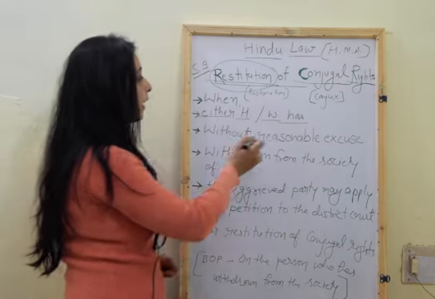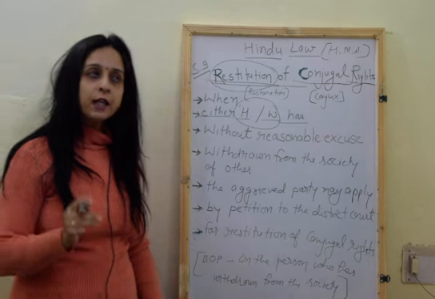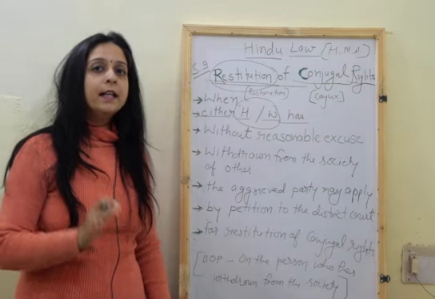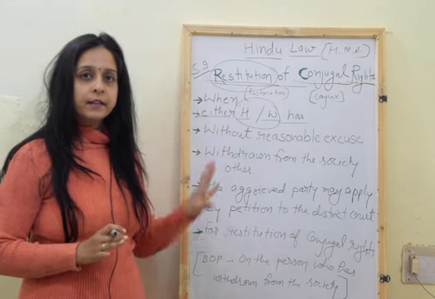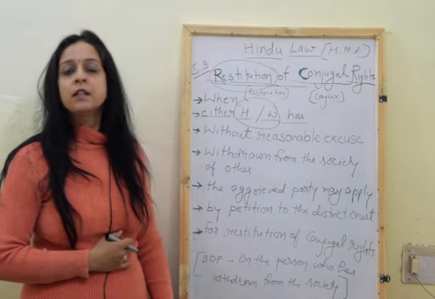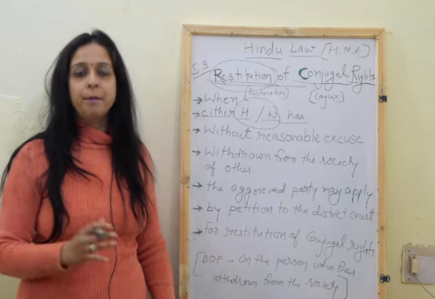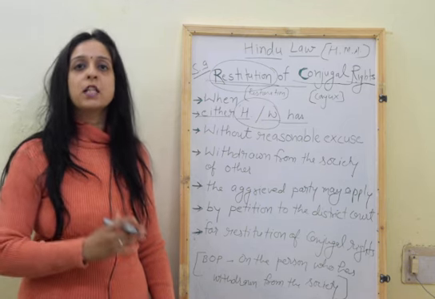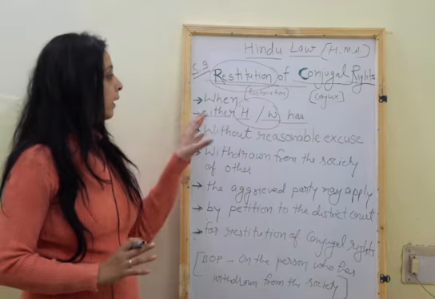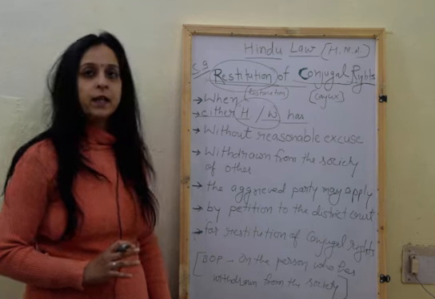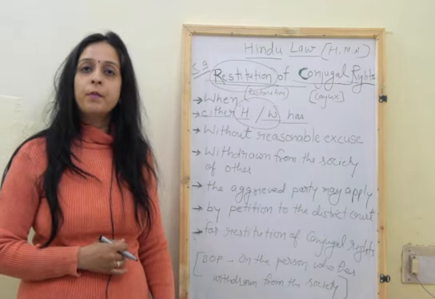When we are talking about husband and wife, remember, we are talking about a legally wedded husband and wife. If there is a wife from a second marriage, or a husband from a second marriage, they cannot file a petition under Section 9 for restoration of the relationship. So first, remember, either husband or wife has. There is a case, Srimati Ranjana versus Vinod Kumar Kejriwal.